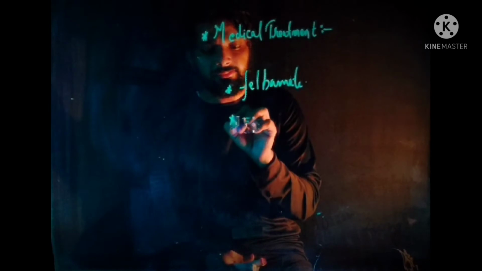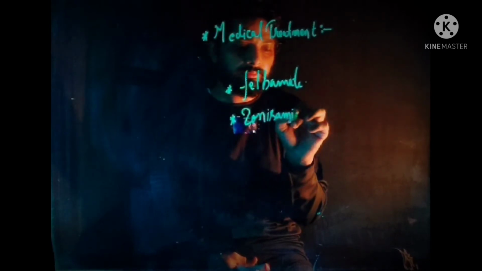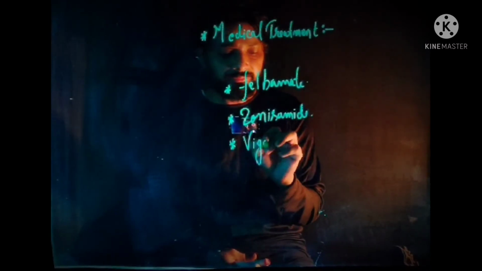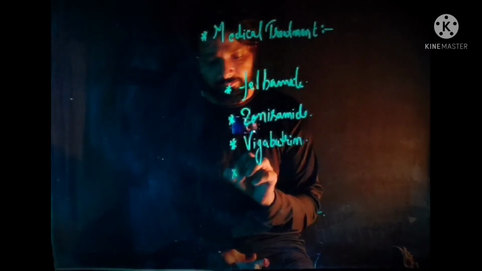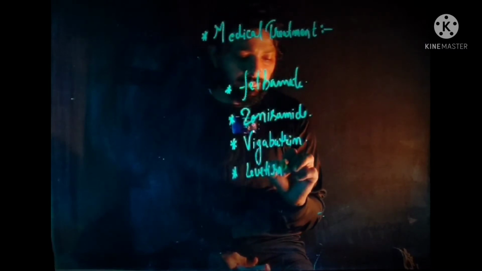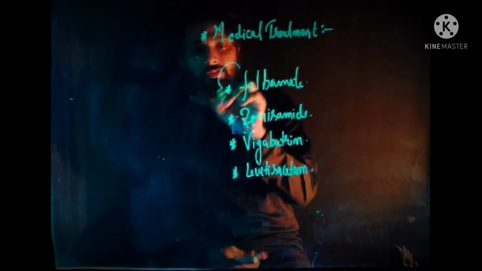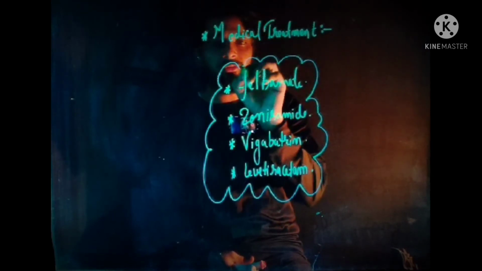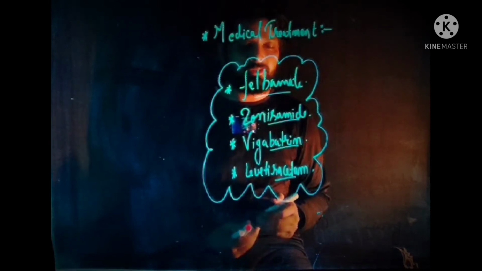Second drug is zonisamide. Third drug is vigabatrin. And the fourth drug is levetiracetam. So these are some drugs which are used for the treatment of trigeminal neuralgia, but they are rarely used.